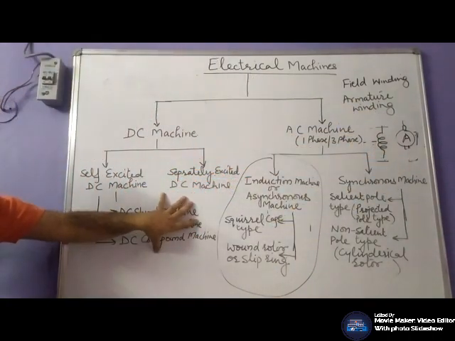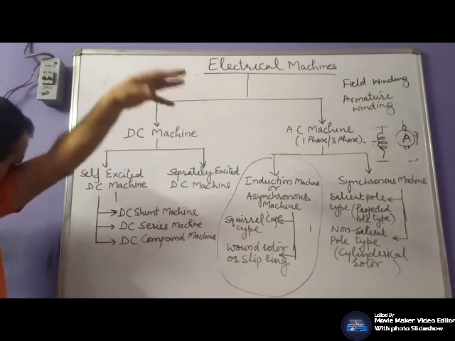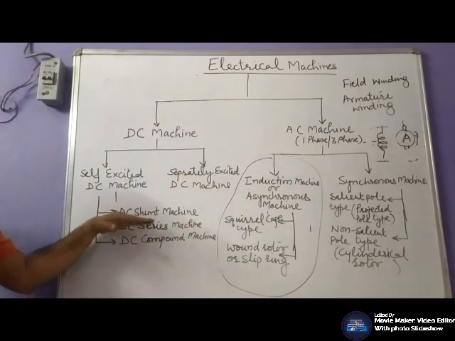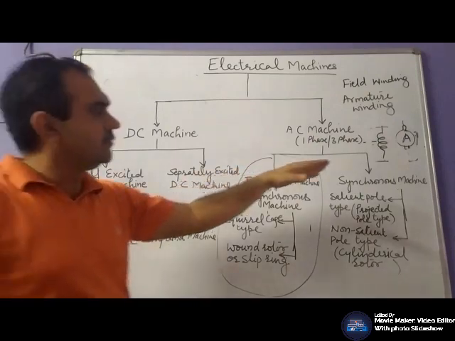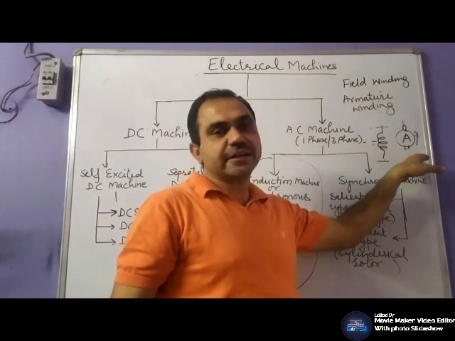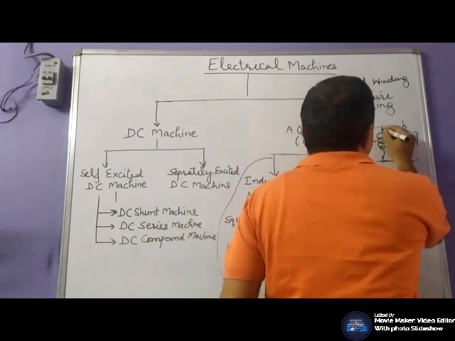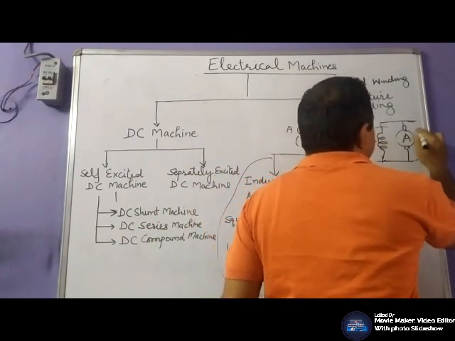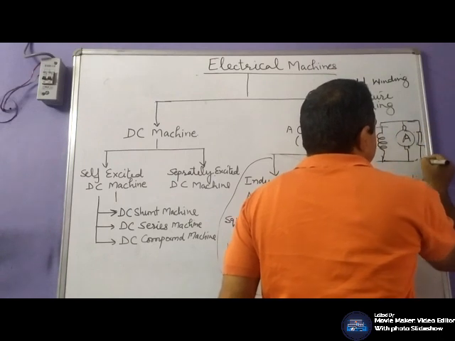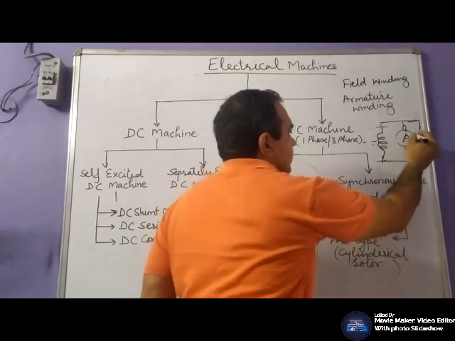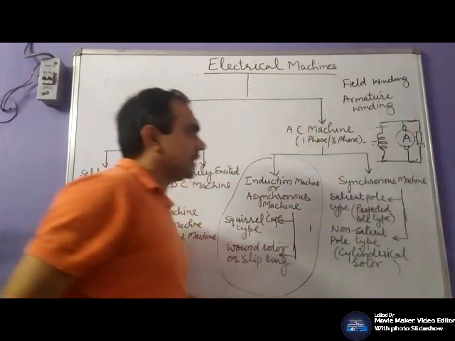On the basis of the connection, these are being divided into three types. DC shunt machine means in which your field winding is connected across the armature. Both are connected in parallel. If it is a motor, it is supplied by a certain source; if it is a generator, a load is being connected.